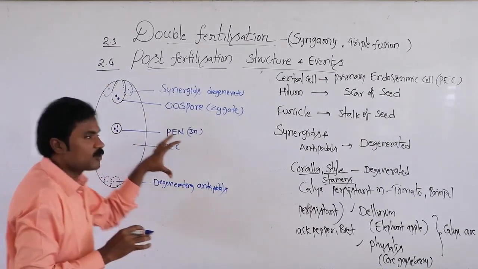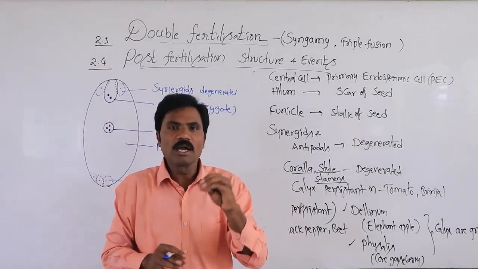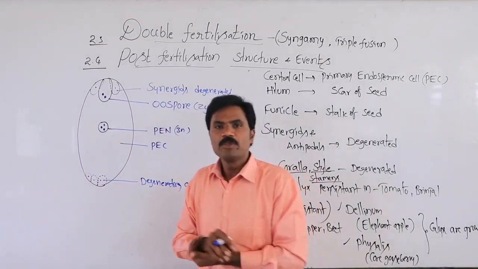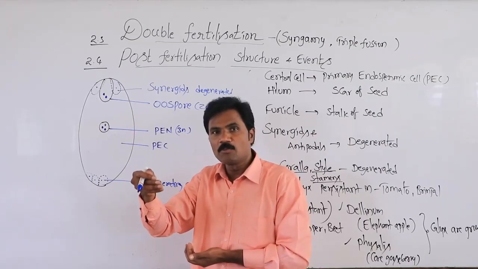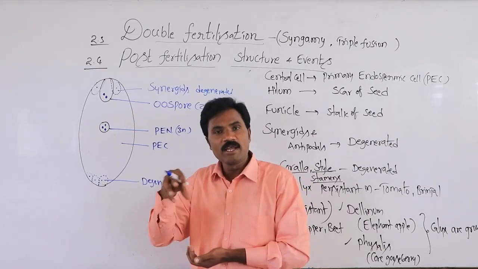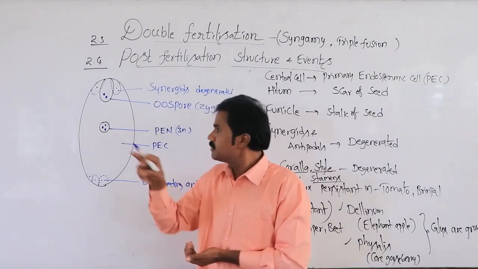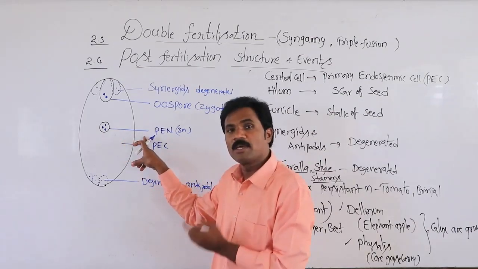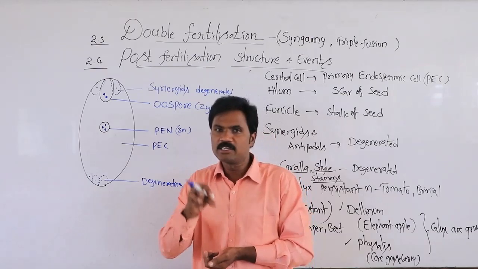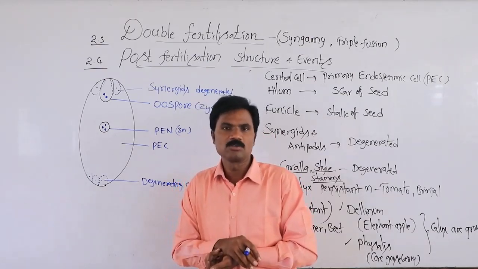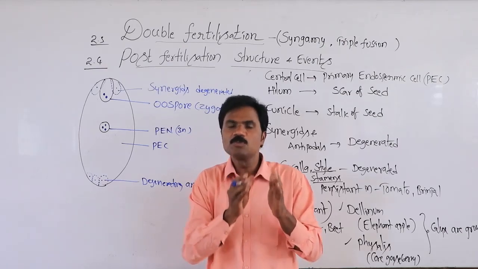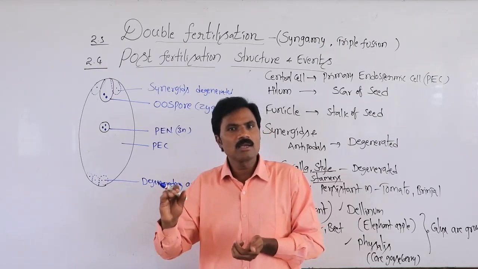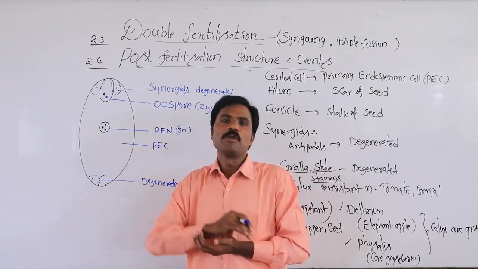Then after this, which one is ready to develop first? The first growth and development of the embryo requires a little amount of energy. From where does it get energy? It gets energy from the primary endospermic nucleus. So the first development involves endosperm development, later followed by embryonic development.